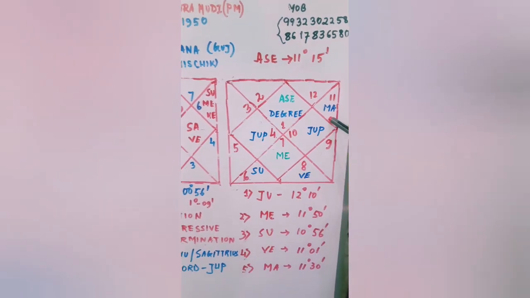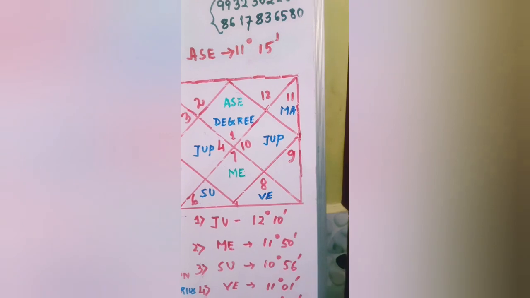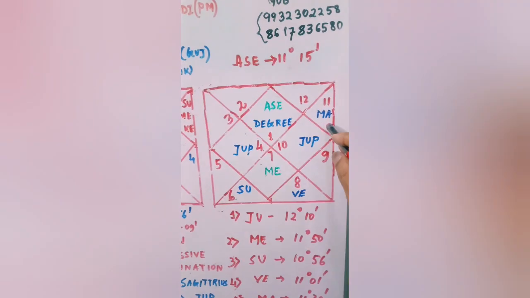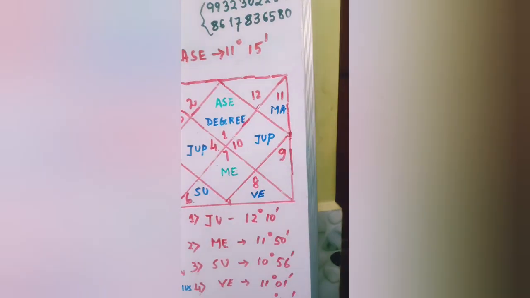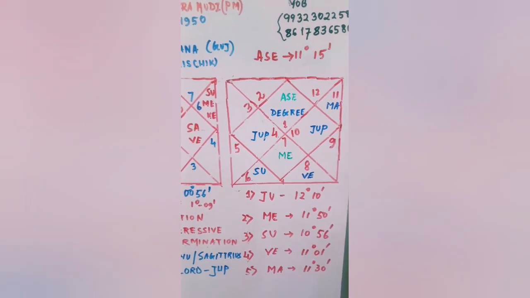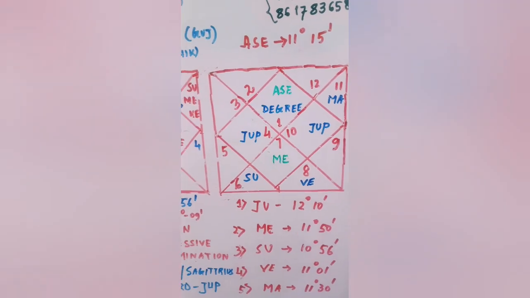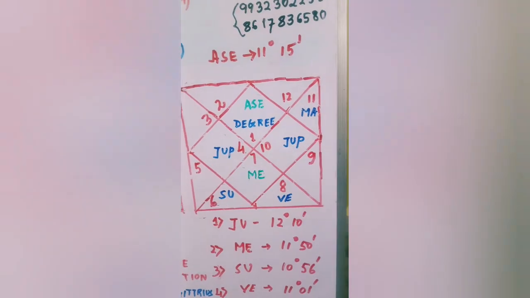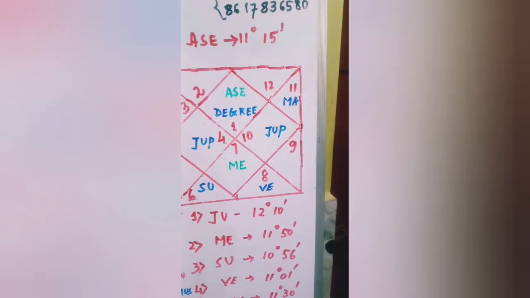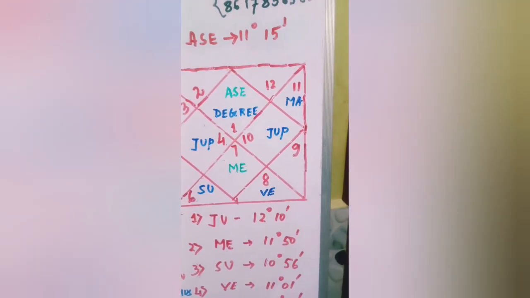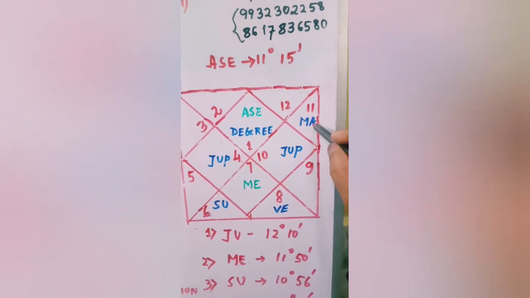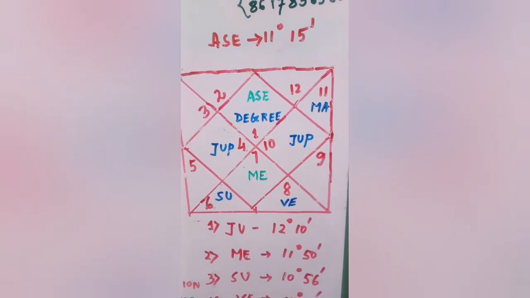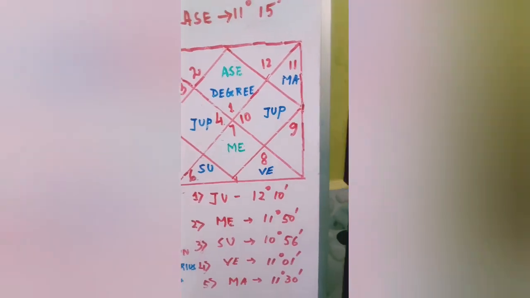That means the native will be sober. No doubt the native has some determination, but he has to think about his mode of operations, be more modest, and use speech which other people accept, not to be aggressive. That means the aggressive nature of Mars is to be decreased and the sober nature of Venus is to be increased. Then the native will be successful.